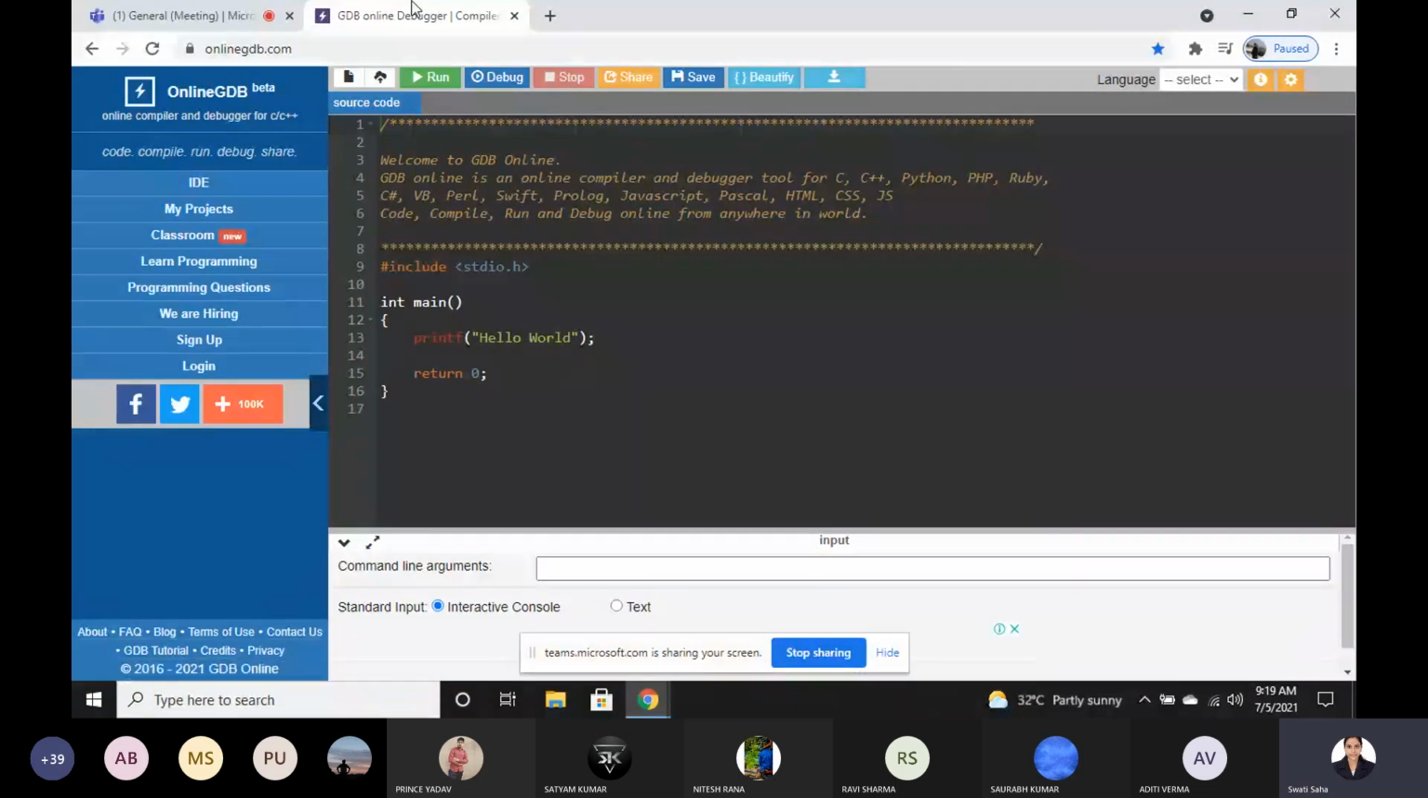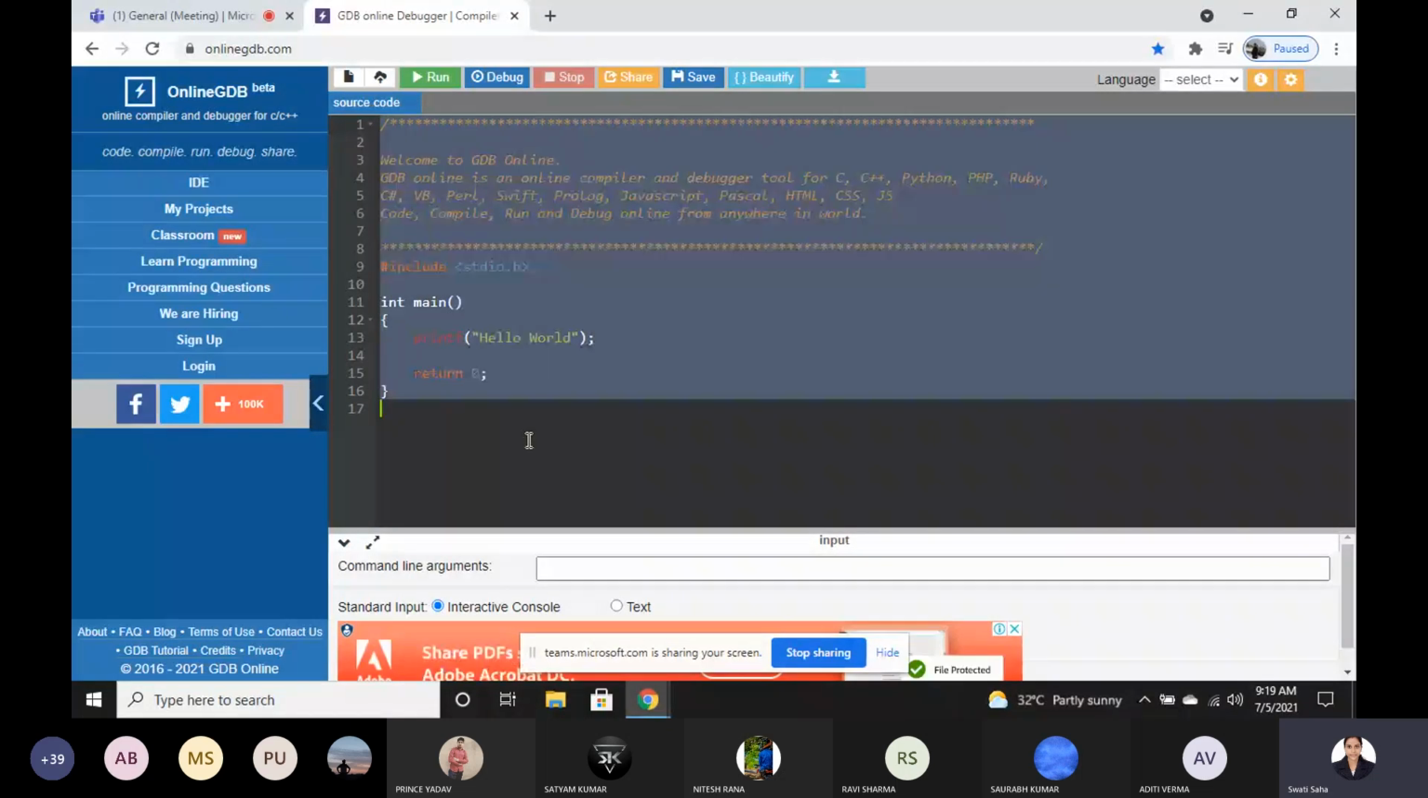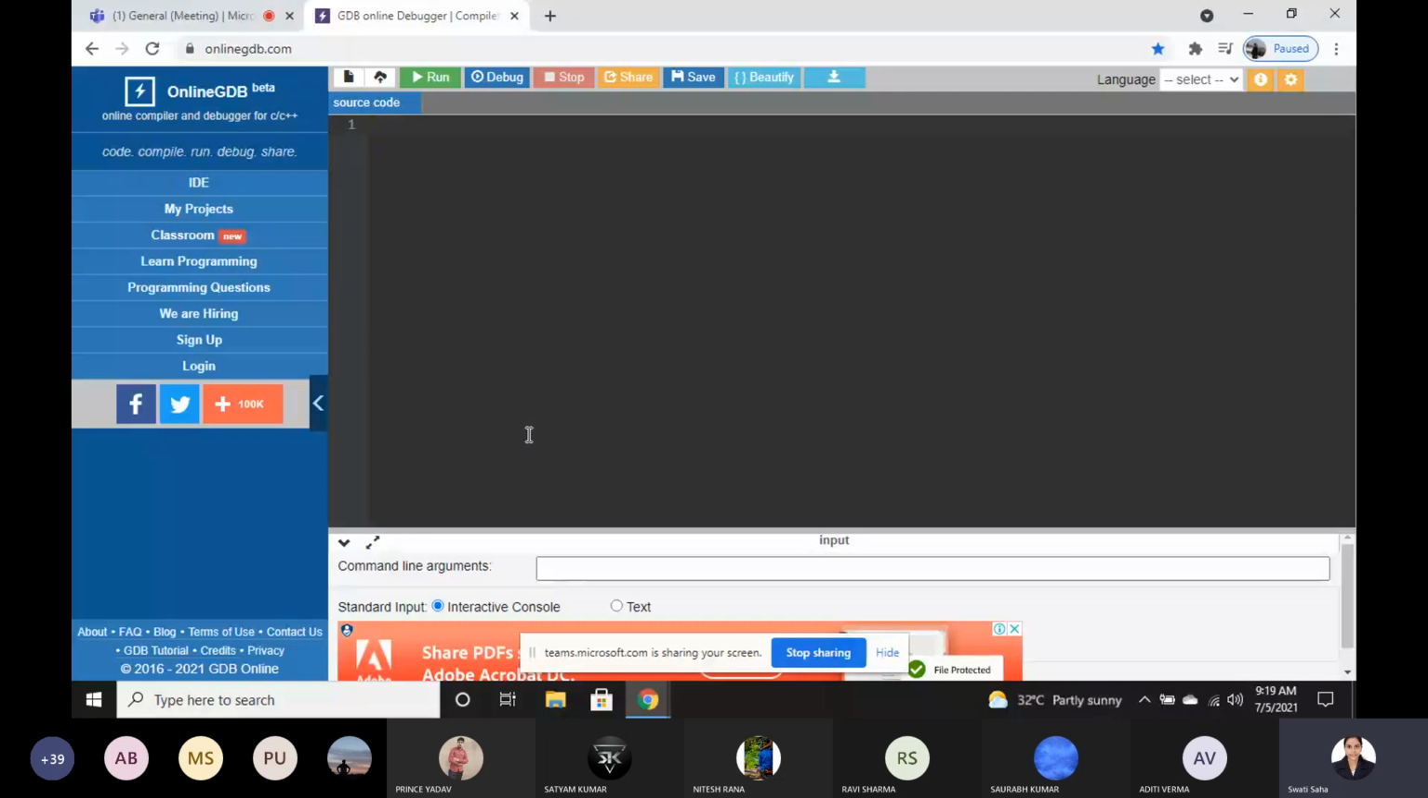Today we are basically going to start C programs. So first of all, just remove this, because we want to study from the very basics. For example, in C programming, if you want to print anything on the screen, then how can you write it? So let's see.